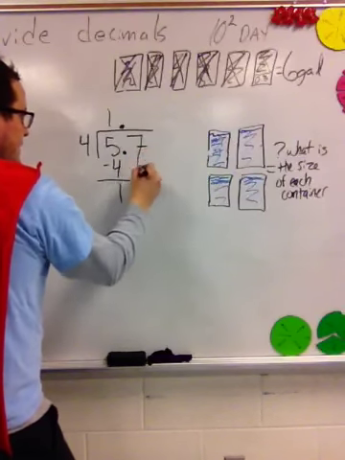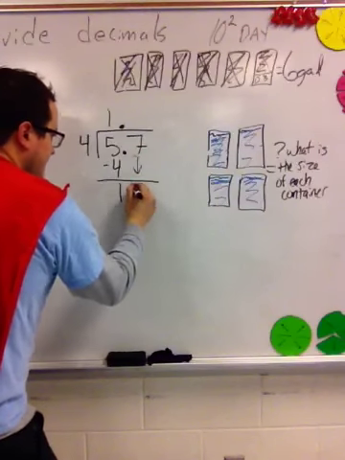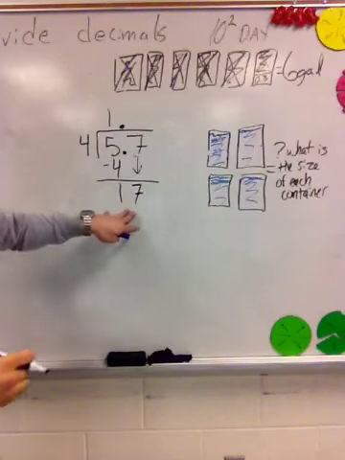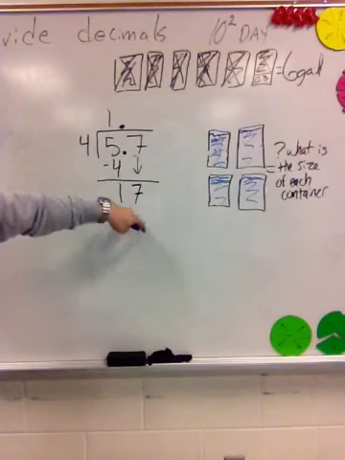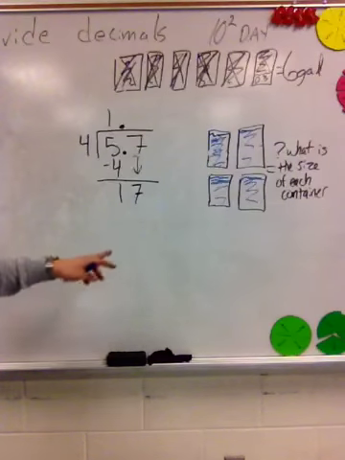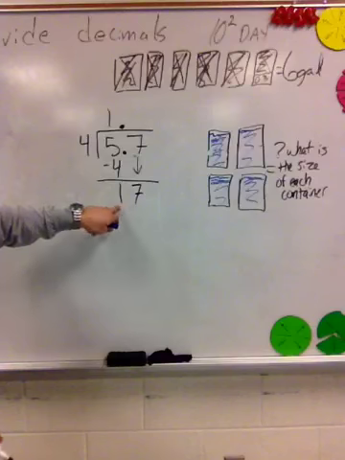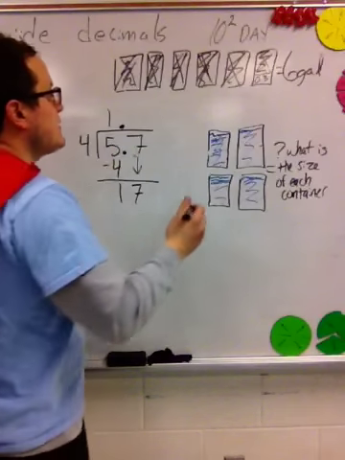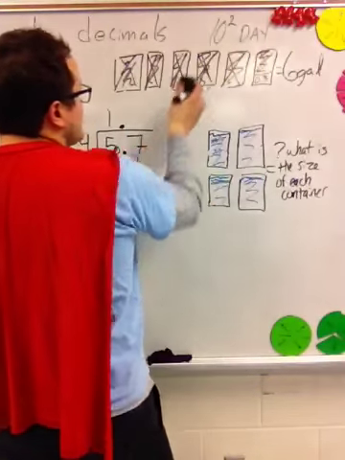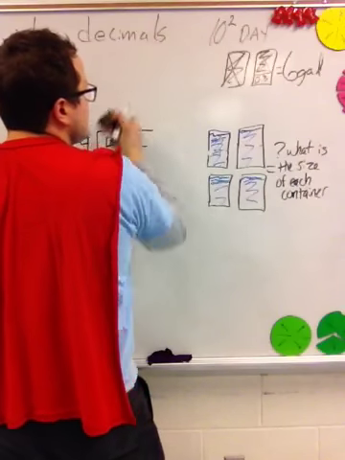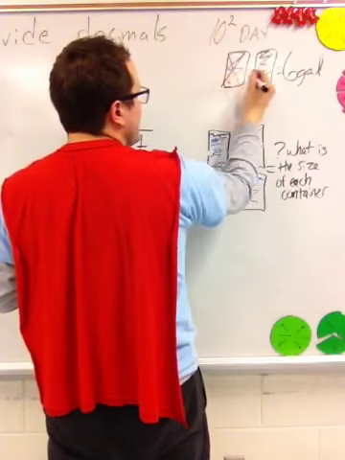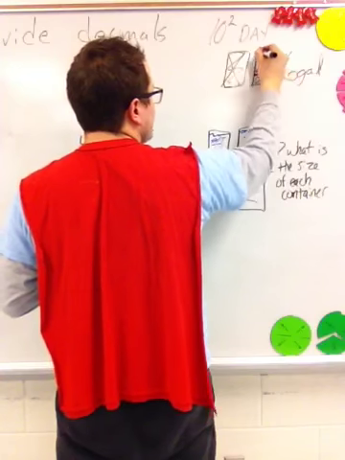Because that and then some is this right here. So I have to bring this down, the 7/10. So I have 17/10 of a gallon. Okay? 17/10 gallons, 1 7/10. I brought the 7/10 down. And you can see that, if I physically erase these, I have 1 gallon and 7/10, right?